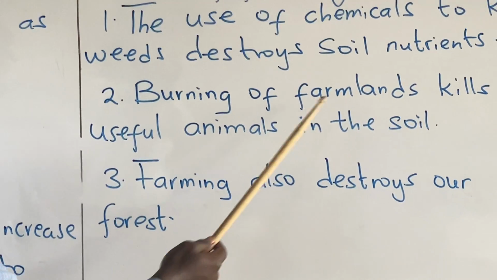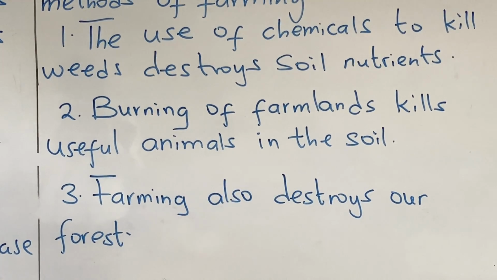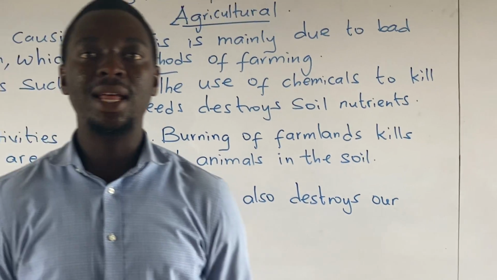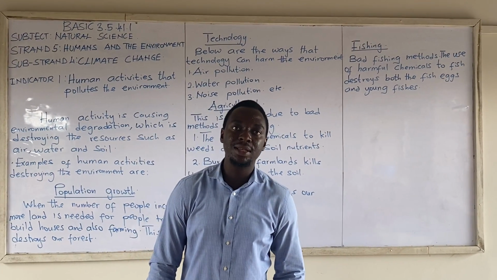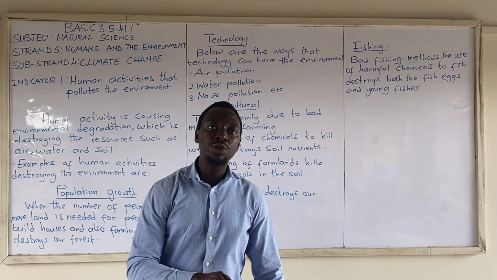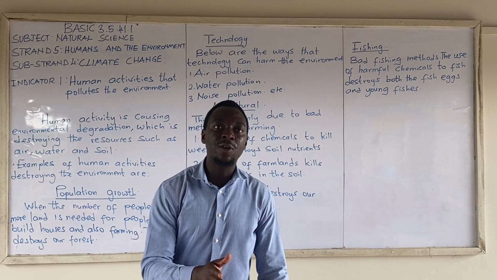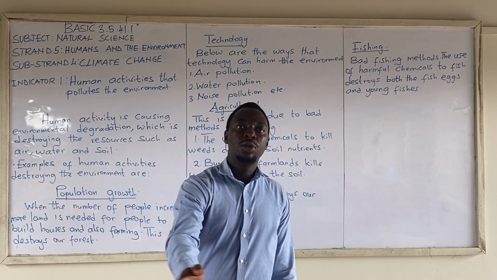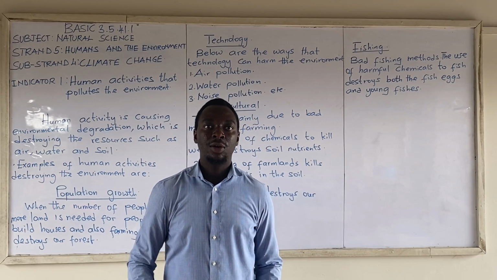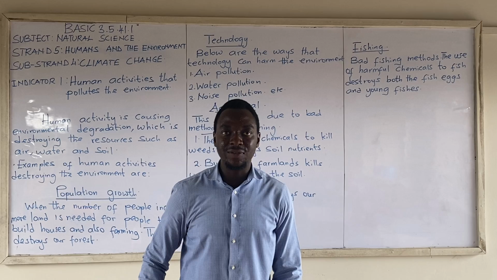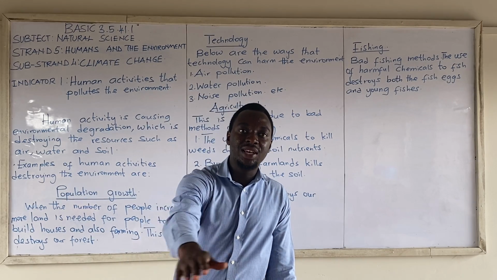Two, burning of farmland kills useful animals in the soil. There are useful animals in the soil like the worm, the centipede, the millipede, the ants. They move through the soil to create space for air to also move through the soil. When we burn the grass or the dry weeds on the surface of the soil, all these living creatures die in the soil.